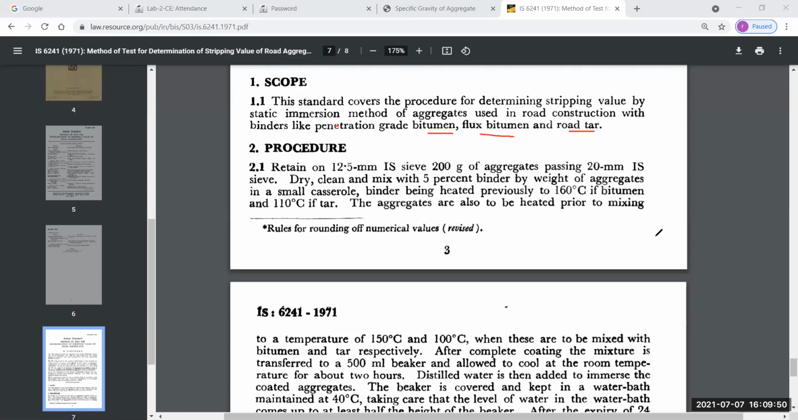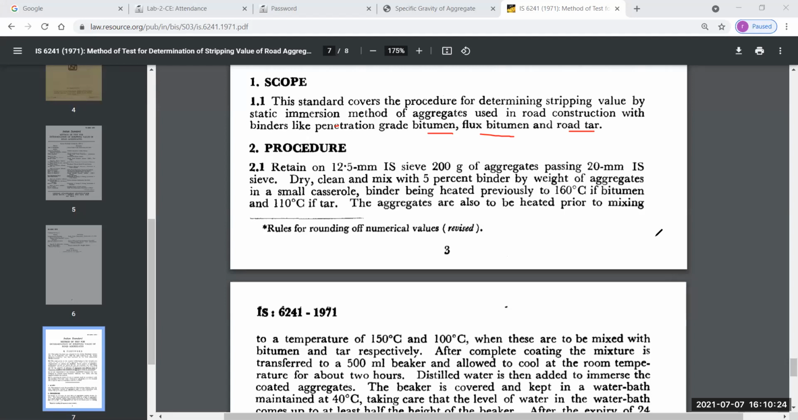Next is tar. This comes from destructive distillation of coal. So tar is a different thing, bitumen is a different thing, bitumen emulsion is a different thing, cutback bitumen is a different thing. So do not get confused. Bitumen, flux bitumen, and road tar are technically different. One is obtained from destructive distillation of coal, another from fractional distillation of petroleum. So bitumen is different, tar is different.